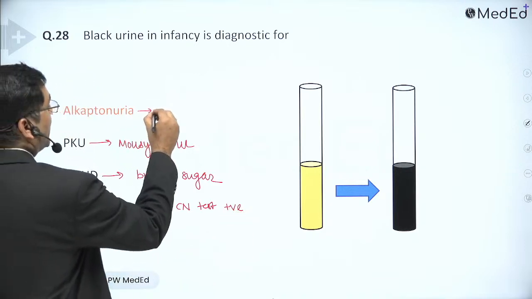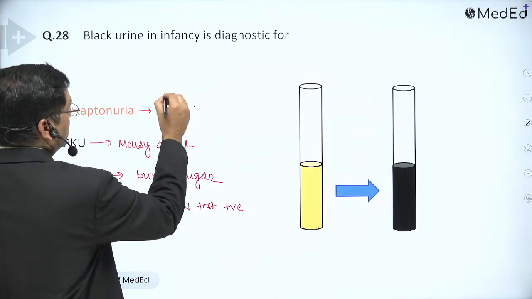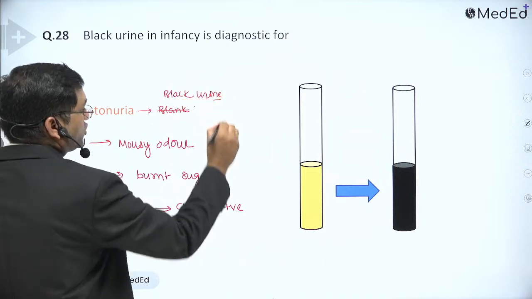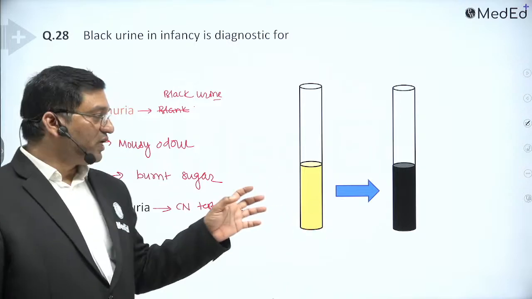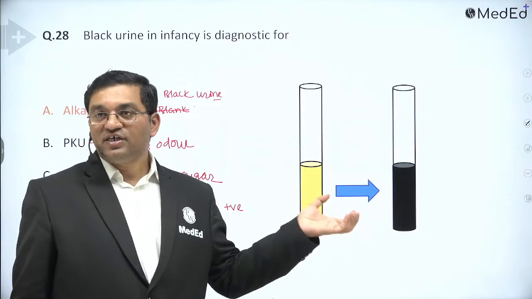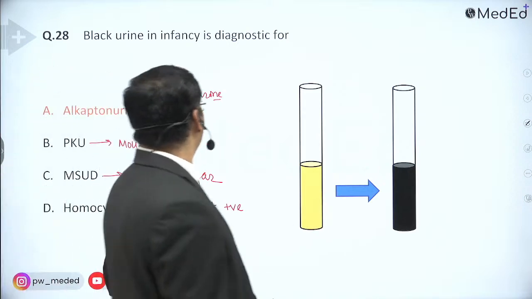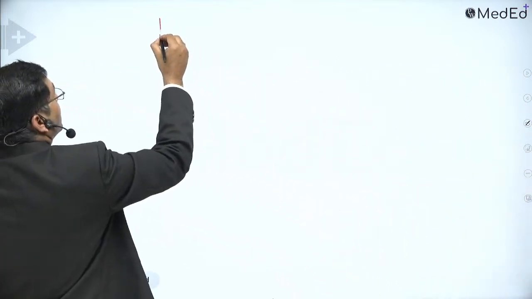Alkaptonuria, it is black urine on standing. On exposure to air, on oxidation, it is converted into black pigment that gives the black color to the urine. Okay. Now see, this is phenylalanine.